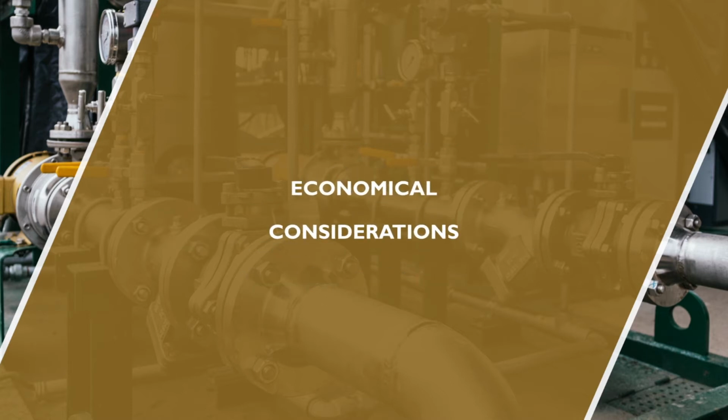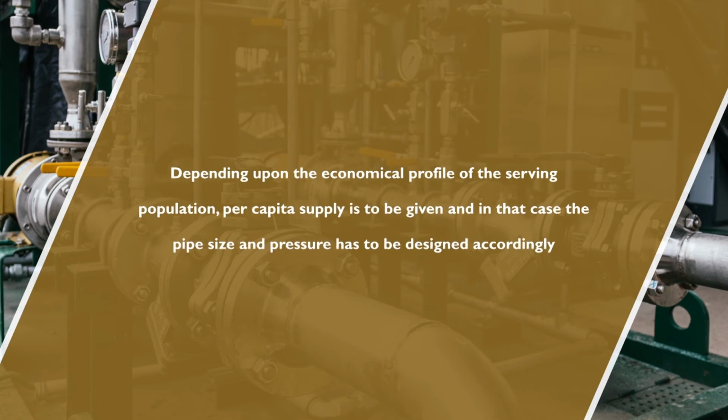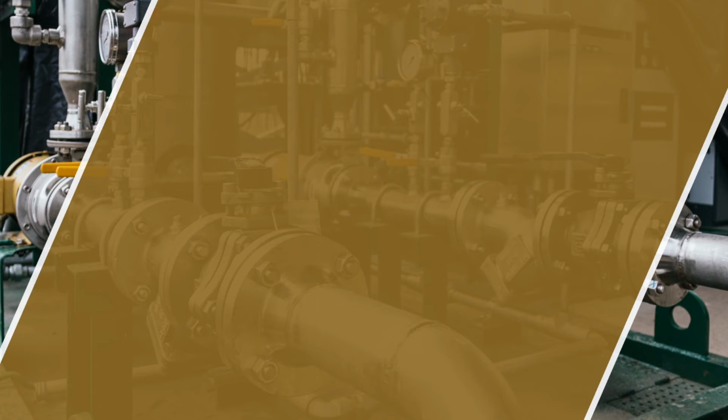Economical considerations. Depending upon the economical profile of the serving population, per capita supply is to be given, and in that case the pipe size and pressure has to be designed accordingly.